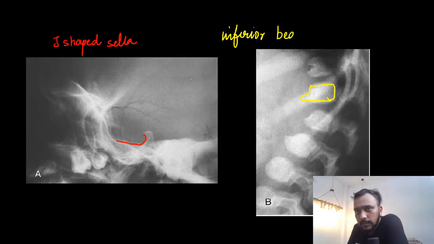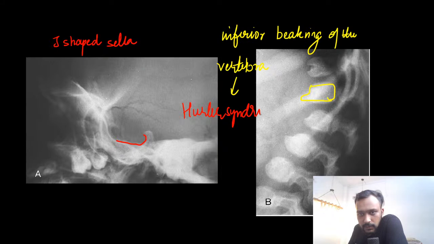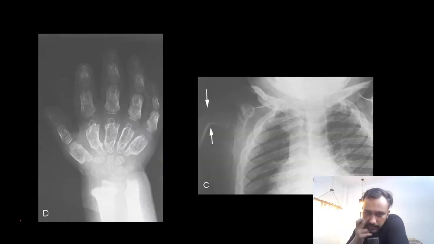This inferior beaking of the vertebra is seen in which case? Anyone? Hurler syndrome. In Hurler syndrome, you are going to see inferior beaking of the vertebra.